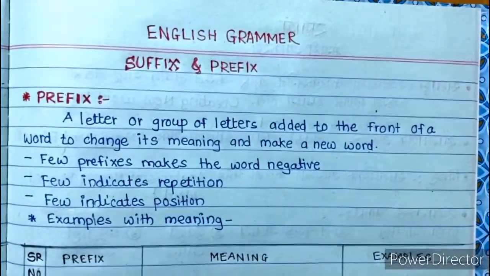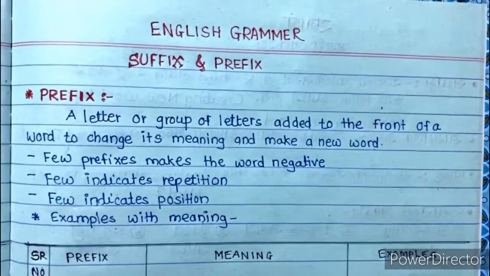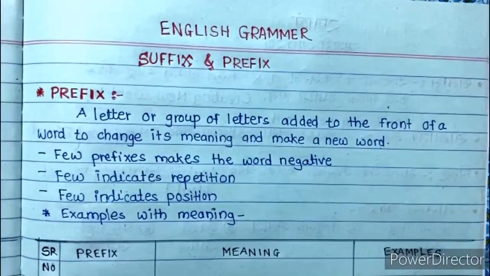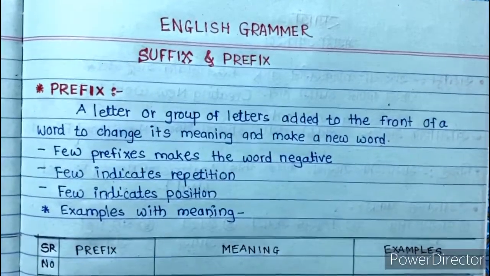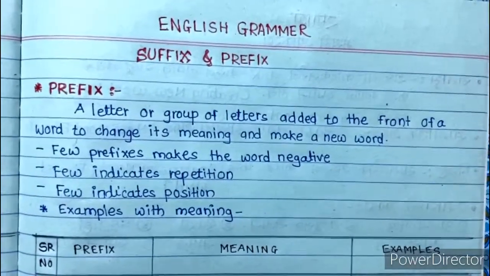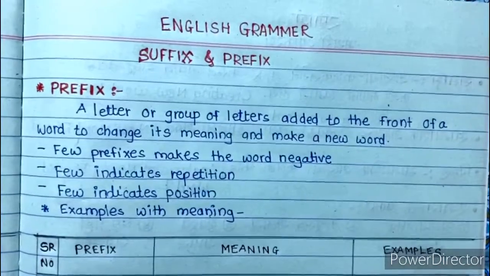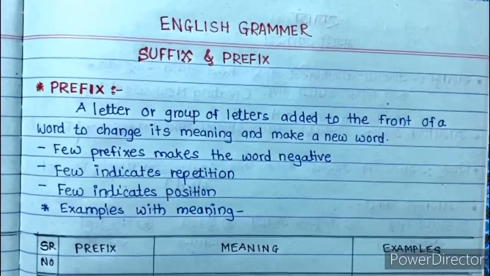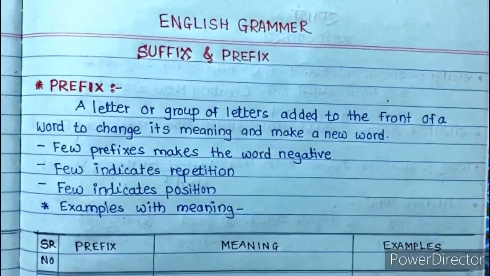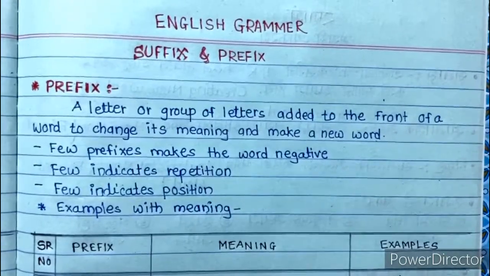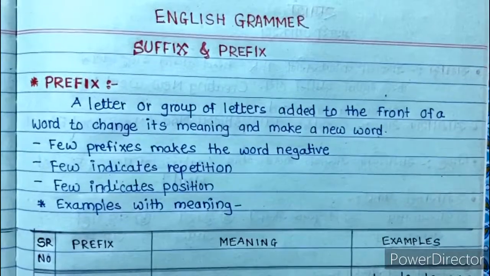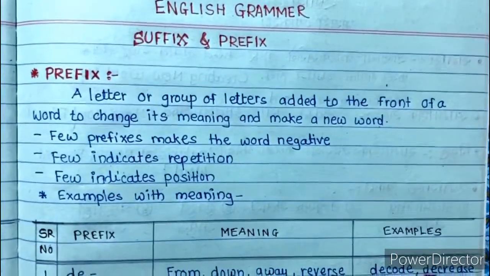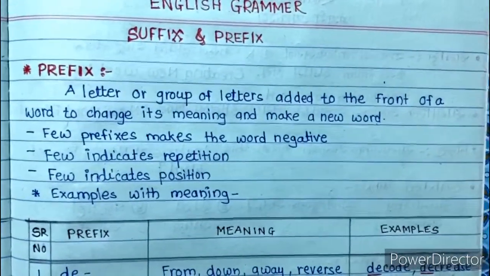When a new word is formed, it can be the negative form of the word, it can be a repetition, or it can indicate position. So we will see a few prefixes. I have tried my best to collect the maximum number of prefixes here. You can find some with your own also.